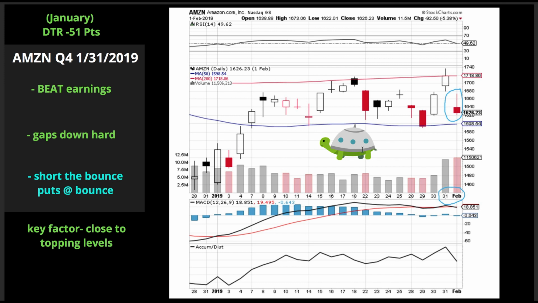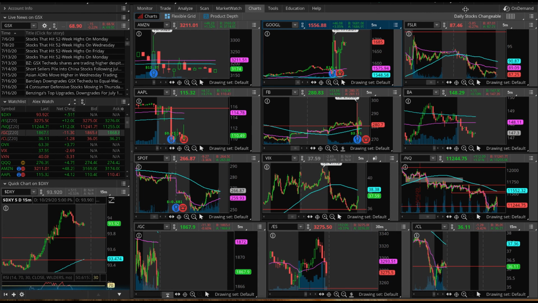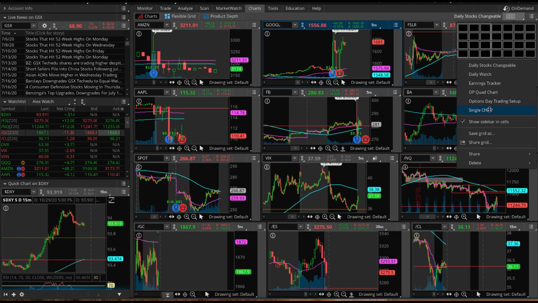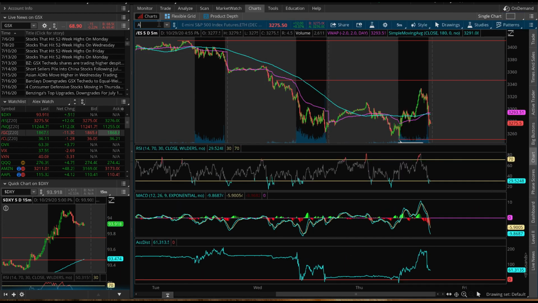Why is this example so important? Well, this is back in January 31st of 2019. Now, why is this important? Because they beat earnings, but they still gap down very hard. And that's exactly what we have here today on Amazon. So let me show you. Okay, let's put it on a bigger chart so you can see what I'm saying.